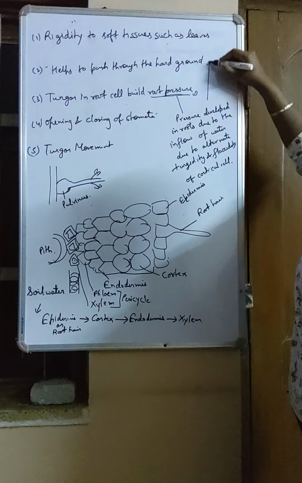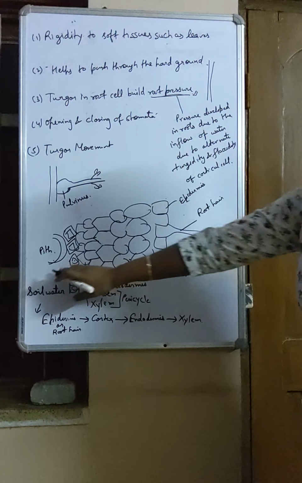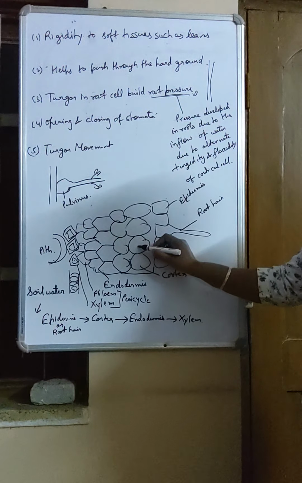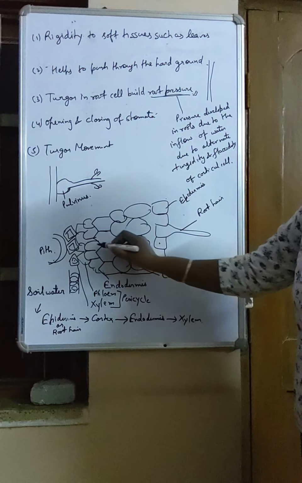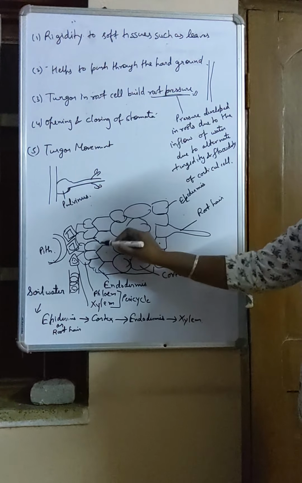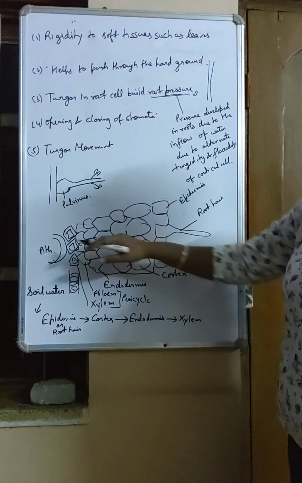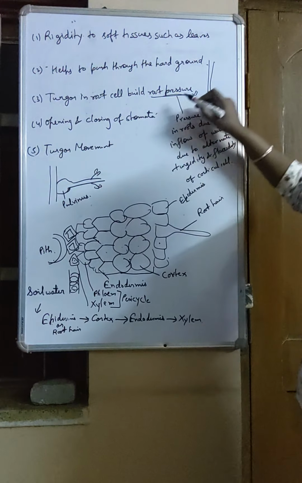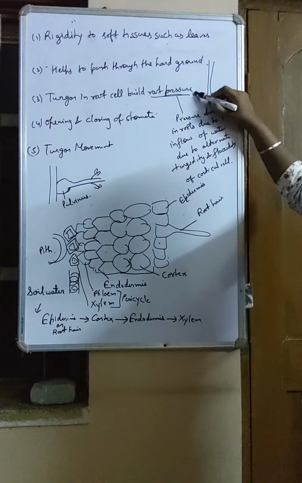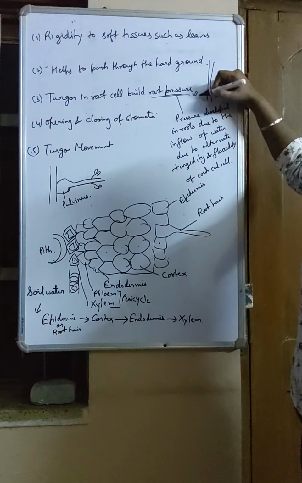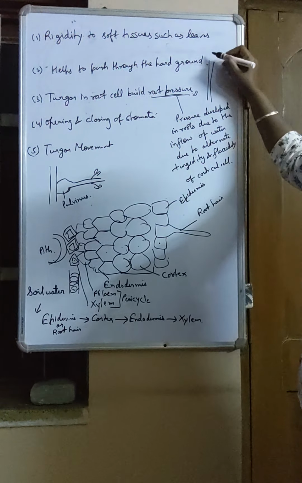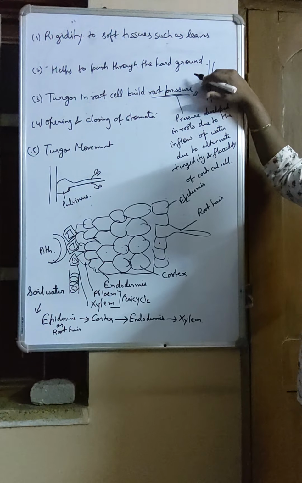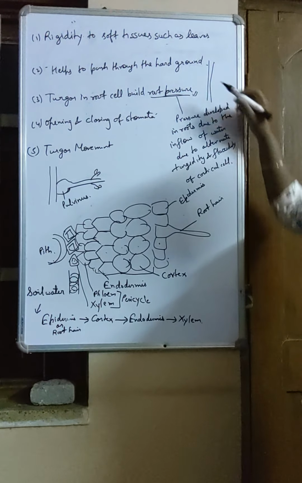So if a simple plant is there, like this is a diagram of root. One by one, what happens? The first cell becomes turgid. Then the second cell becomes turgid, then turgid, then turgid. So one by one, the cells keep on becoming turgid and the water goes to almost a high level in a medium-sized plant. Of course, the root pressure is not enough for pulling water to the highest level in big trees. But in small plants like shrubs, it is enough for pulling water to the highest level. What is this root pressure?